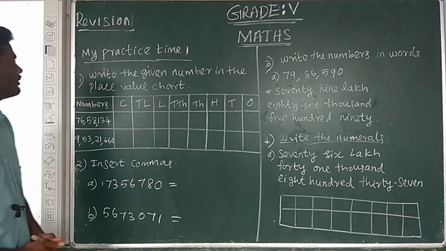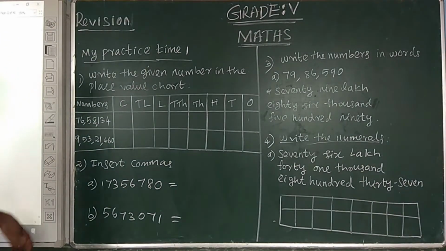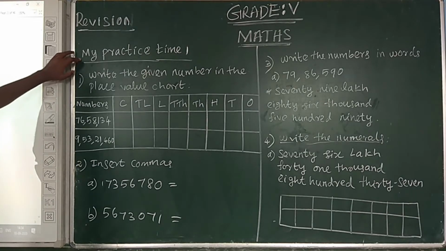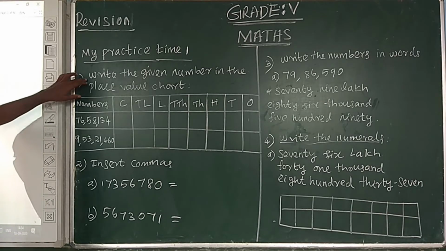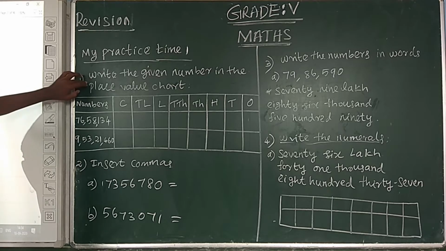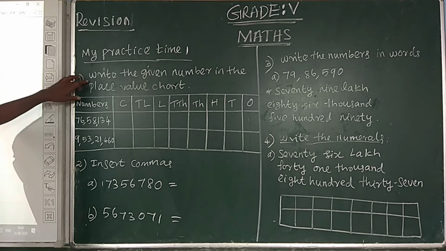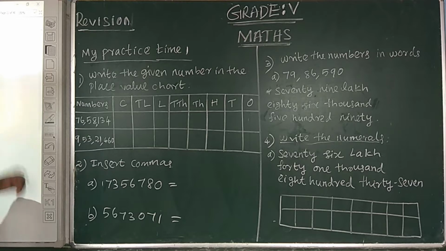First chapter. My practice time 1. First question. Write the given numbers in the place value chart.